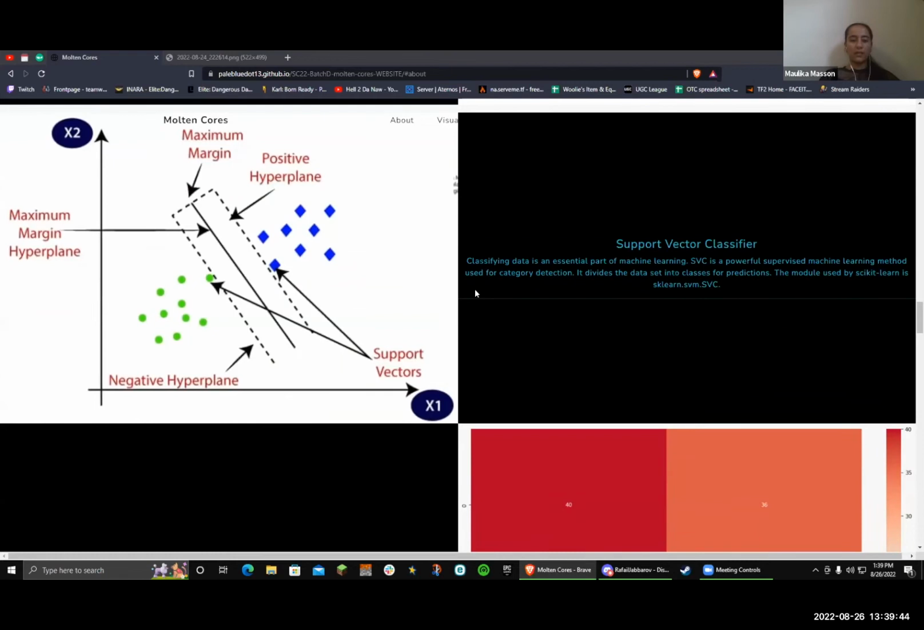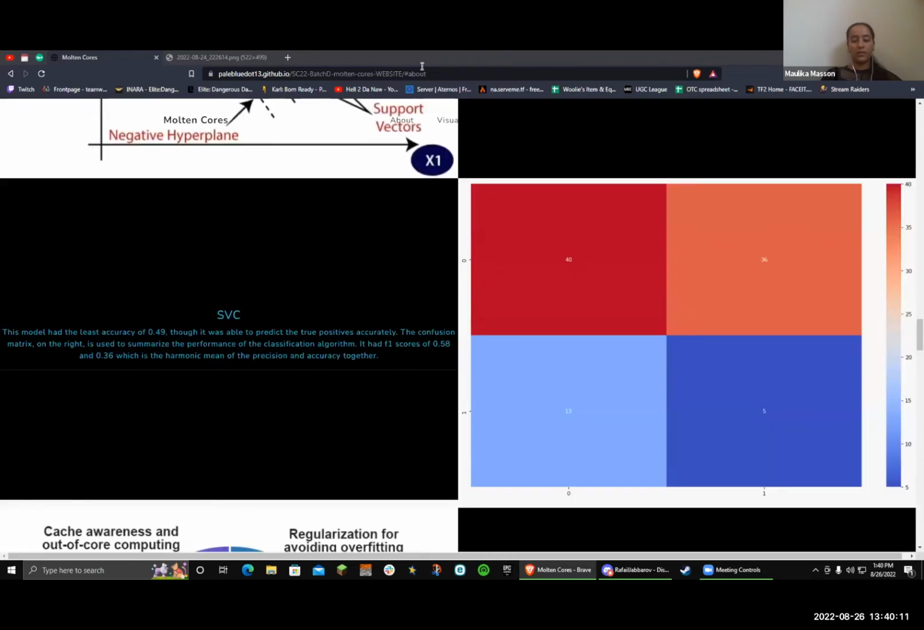The next that we have is SVC, which is a support vector classifier. Our project falls under the classification category because we'll be able to classify data into two discrete things, that is, if a person will commit suicide or not. So we use this model. However, as you can see, it had a low accuracy of 0.49 compared to other models. The confusion matrix, however, was able to predict the number of true positives and true negatives a little better.